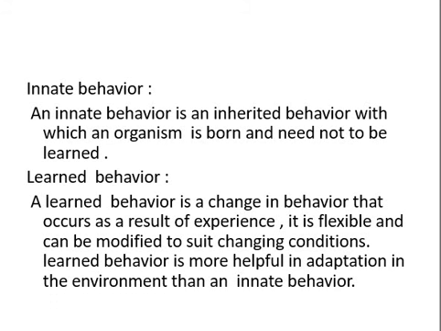So we start with innate behavior. Innate means by birth, inherited, or which an organism attains from birth. An innate behavior is an inherited behavior with which an organism is born and need not be learned. Then after innate behavior we see learned behavior.